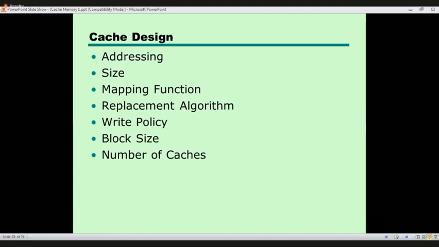The cache has small locations, so we have to serve the large memory using a small one. So we have to split the main memory into small blocks and the cache into small lines. We have to decide that size, and the number of caches, how many caches we are going to implement.